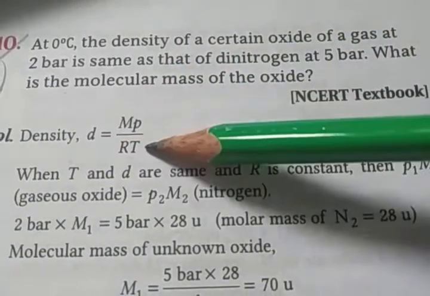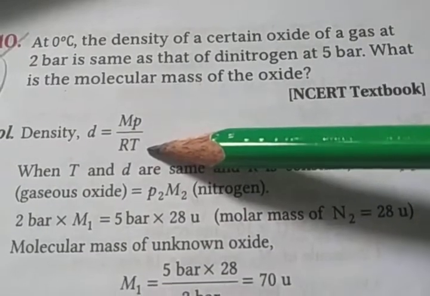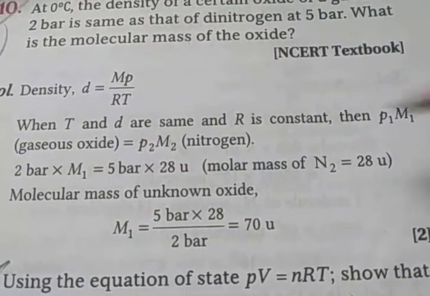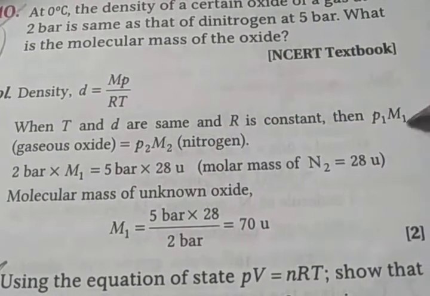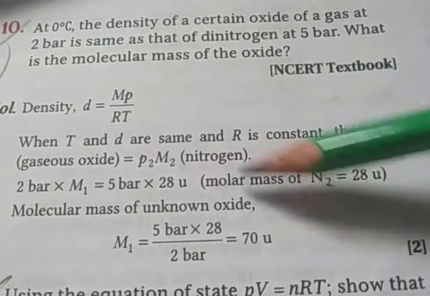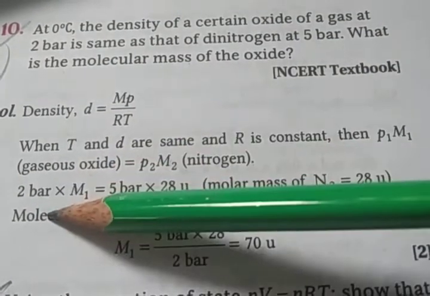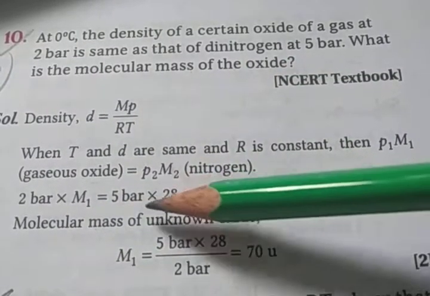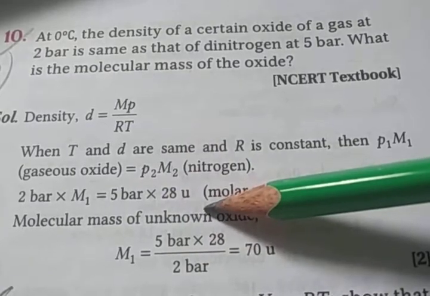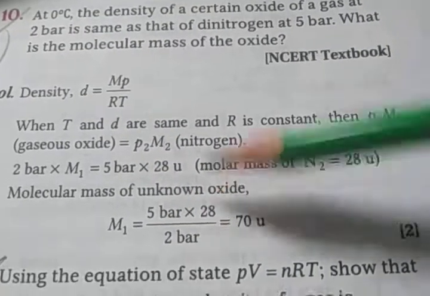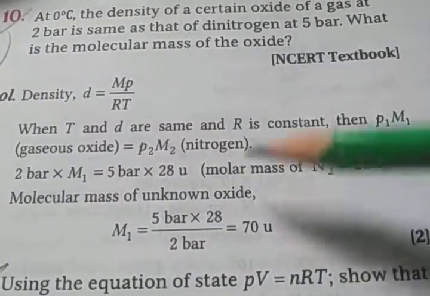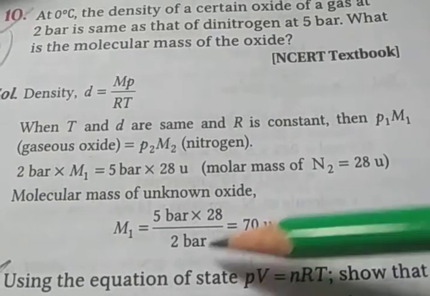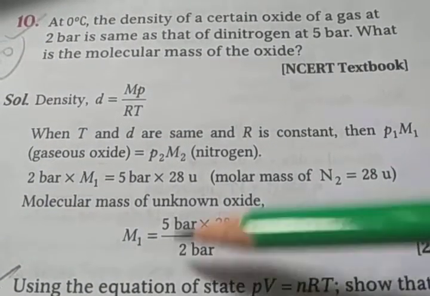So the density formula is D is equal to Mp upon RT. Okay, so here given P1 M1 is equal to P2 M2. P1 M1 is for the gaseous oxide and P2 M2 for the nitrogen. So P1 is 2 bar given, multiplied by M1, and for nitrogen the pressure given is 5 bar, multiplied by the molar mass of nitrogen, 28 mu. Okay, so the molecular mass of the unknown oxide M1 is equal to 5 bar multiplied by 28 divided by 2 bar, which is equal to 70 mu. It is the molar mass of the oxide.